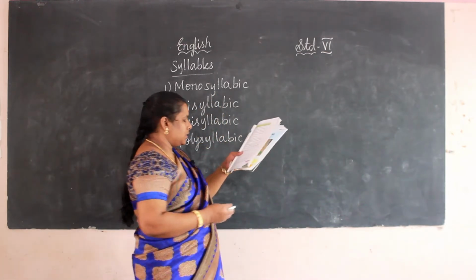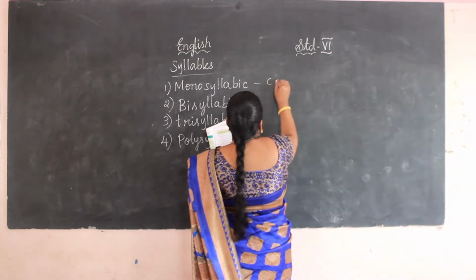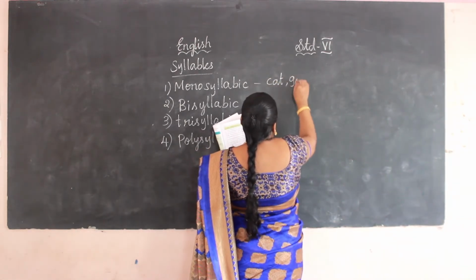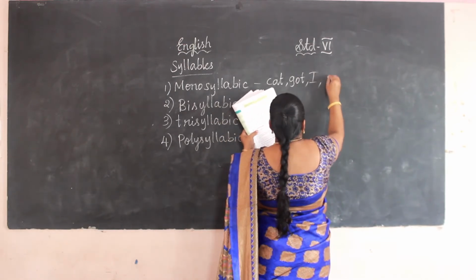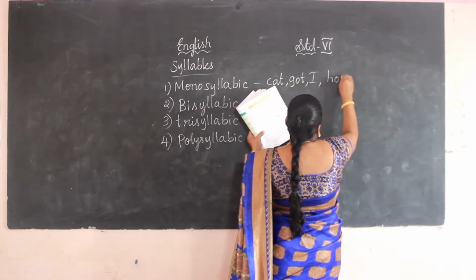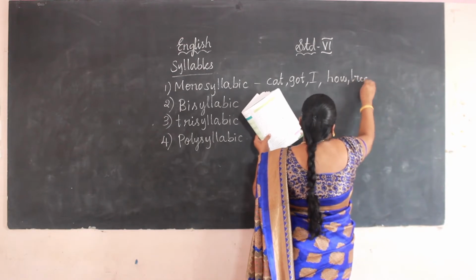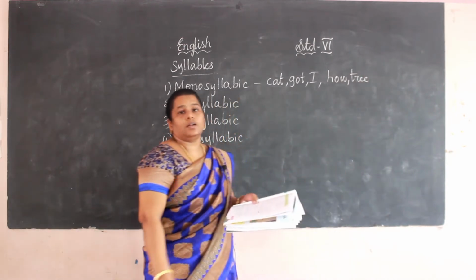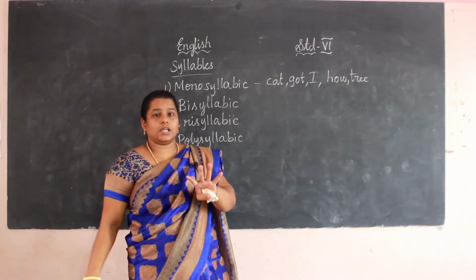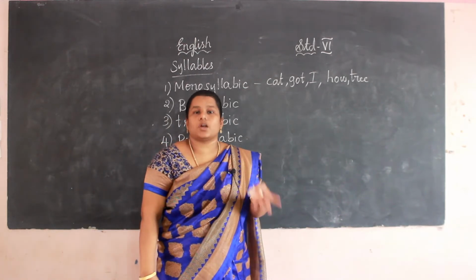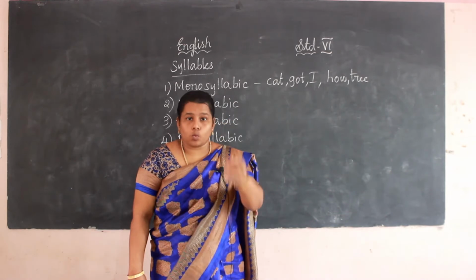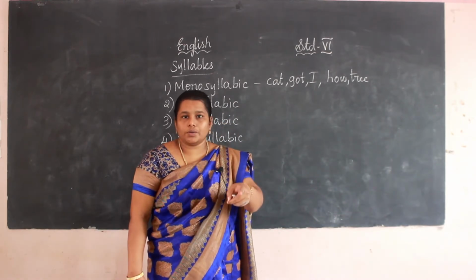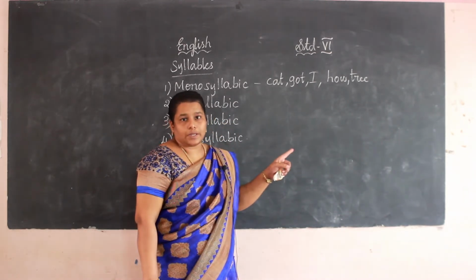Monosyllabic word. For monosyllabic we can take cat, goat, I, how, tree. These all come under monosyllabic. Syllabic means nothing; it is a pronunciation. If we pronounce a word in one pronunciation, one sound, it is monosyllabic.